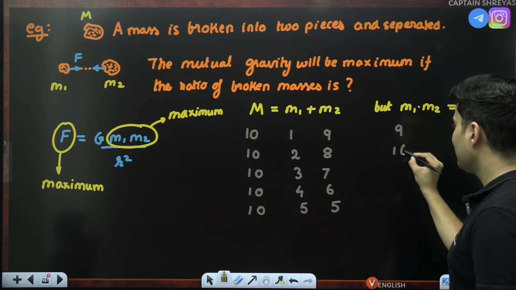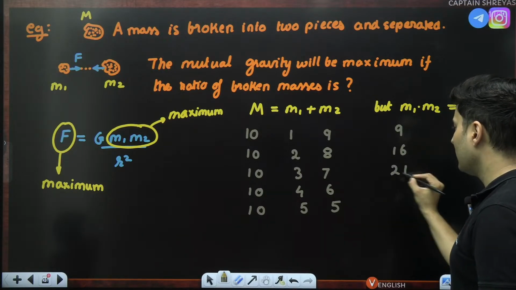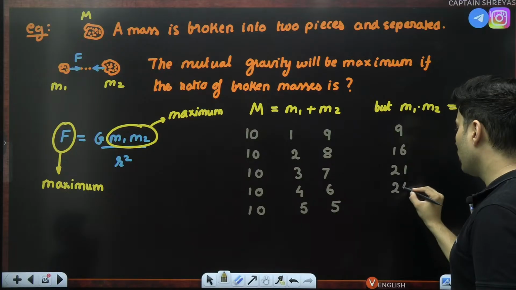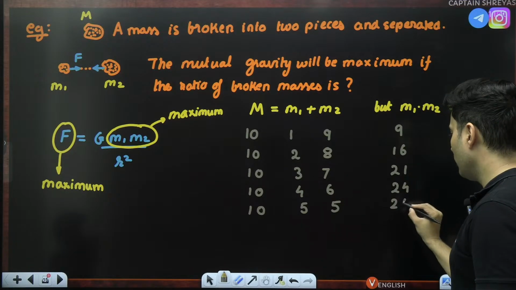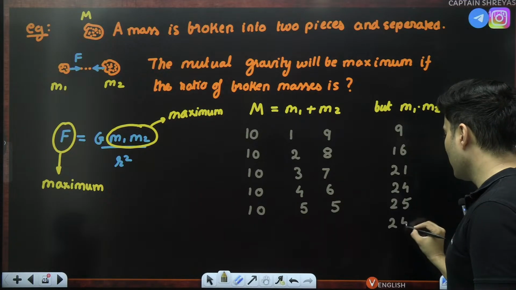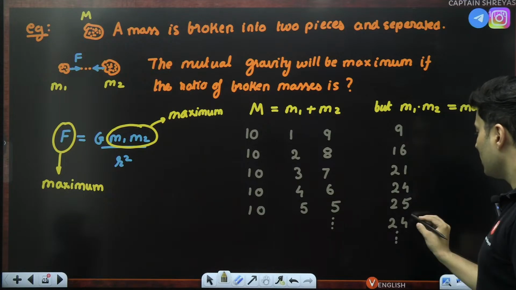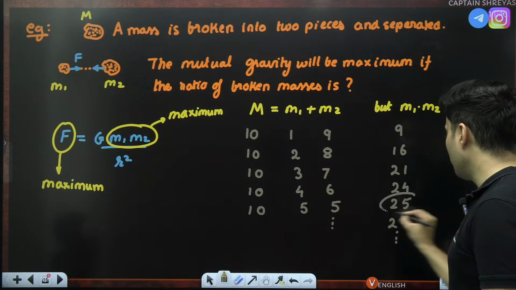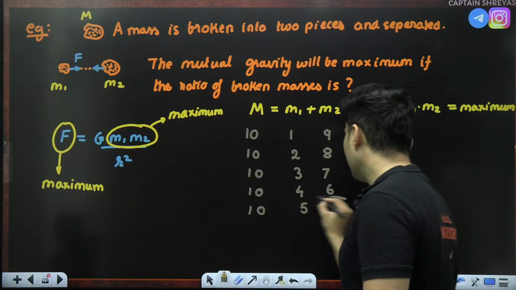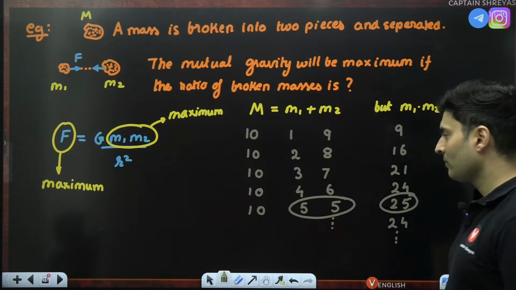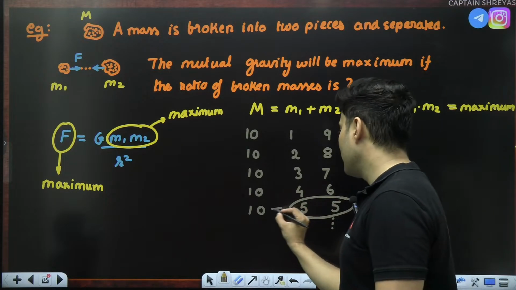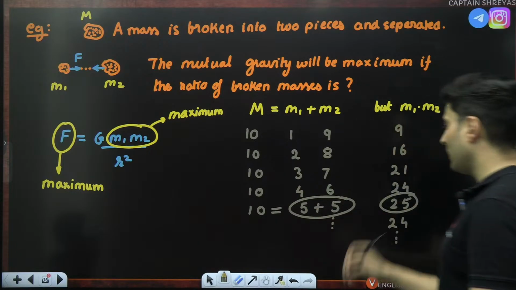8 twos are 16. 7 threes are 21. 6 fours are 24. 5 fives are 25. After this, again you will get 24. Again it will reduce. So can you see this number is obviously maximum, and this is happening when the numbers are basically equal. Yes, their product is maximum.